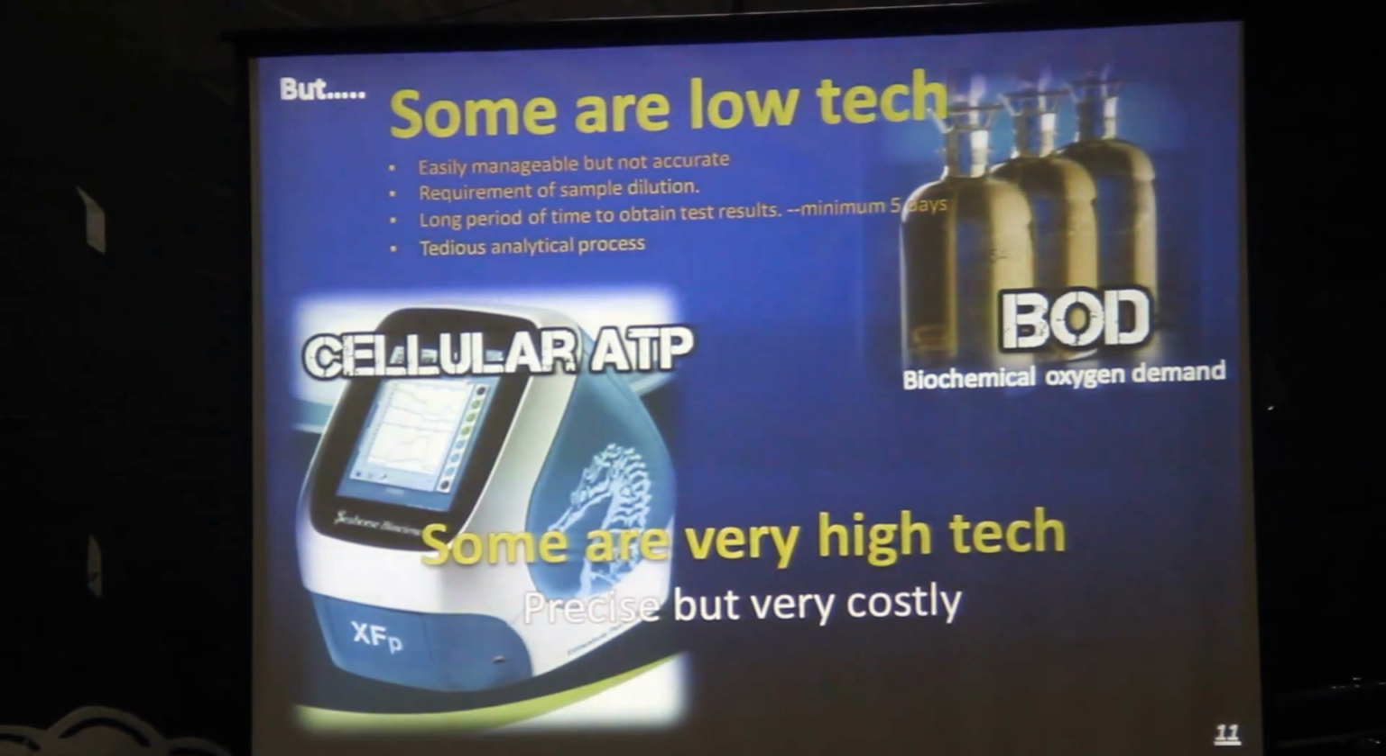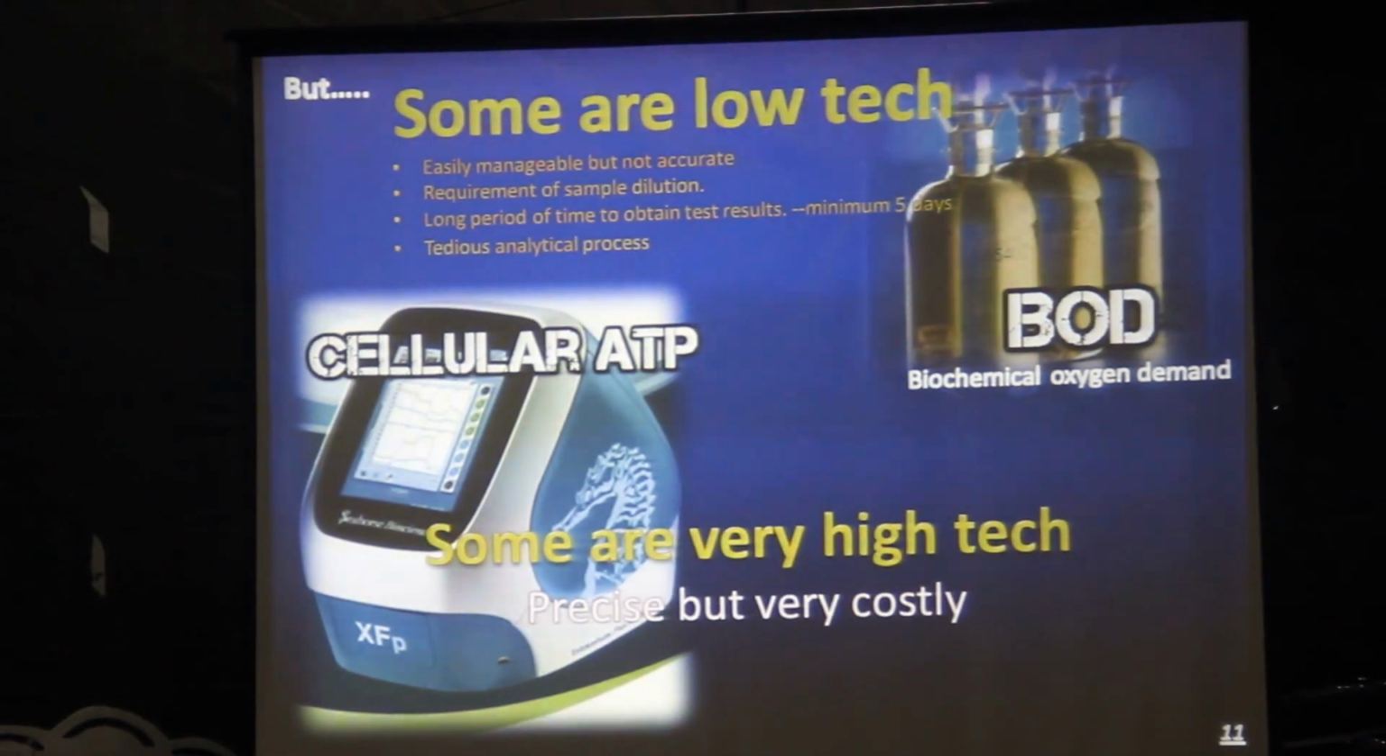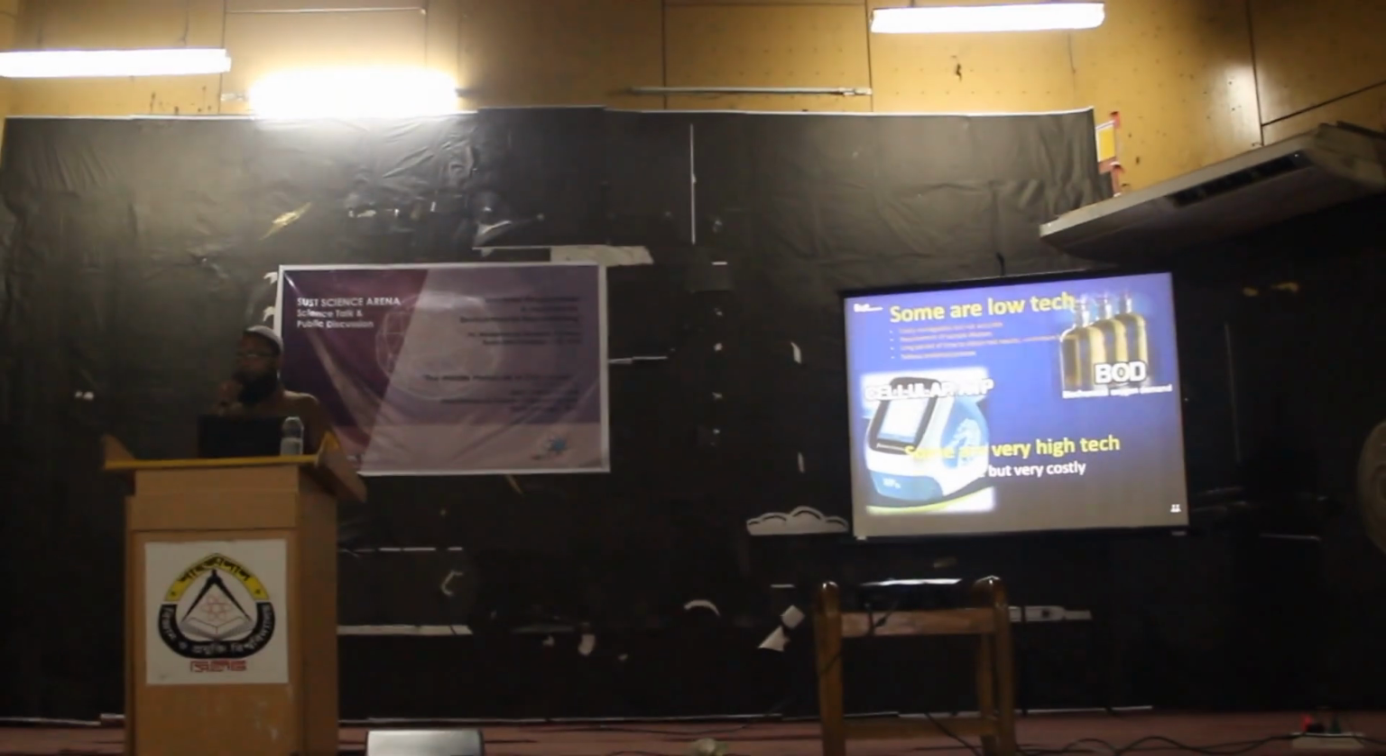At the topmost end, there is the possibility of cellular ATP, which the departments like GEP or some others are the main users of, for these highly costly and very sensitive analyses. This is cellular ATP. These are very high-tech and give precise results, but are very costly. So in normal environmental investigations, we have to depend on BOD, a very simple determination approach.